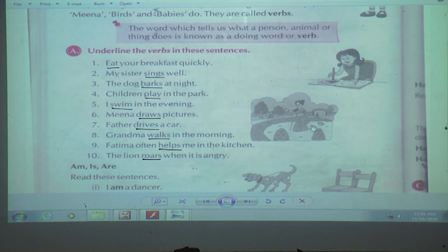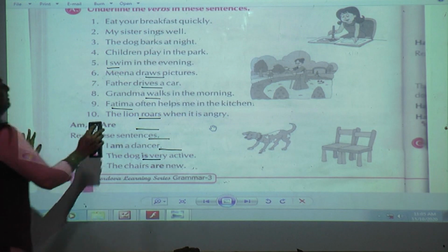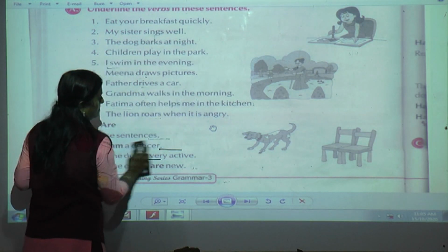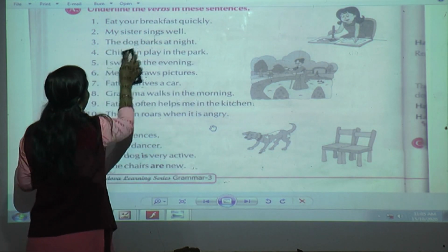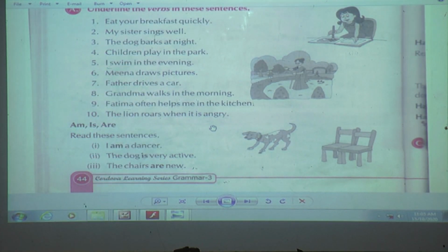Now what is the next thing we are going to learn, students? Yes, verbs tell us what a person, place, animal or thing is. Ready? Done with all the 10 examples? Okay, so we will move forward to the same page. Now, here we have seen only the action words or doing words. Now, you can see here am, is, are. We are going to learn something more about am, is and are.